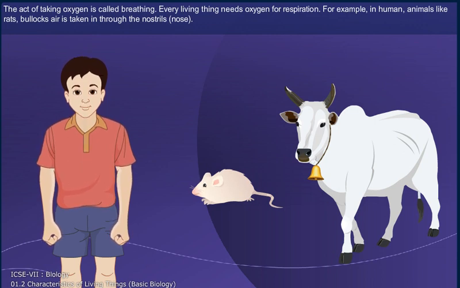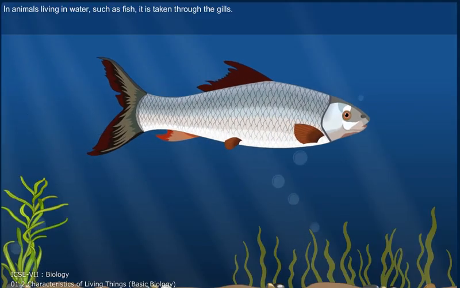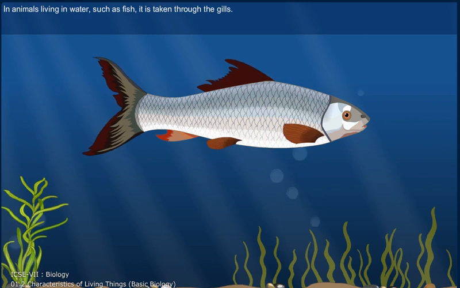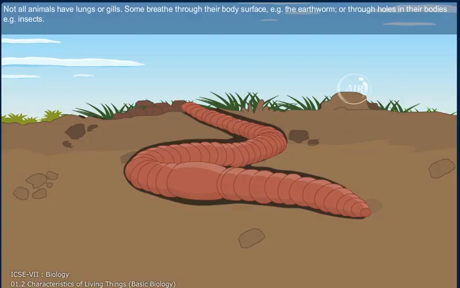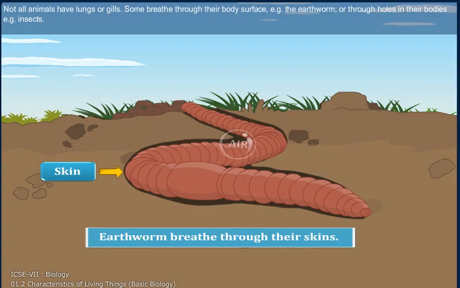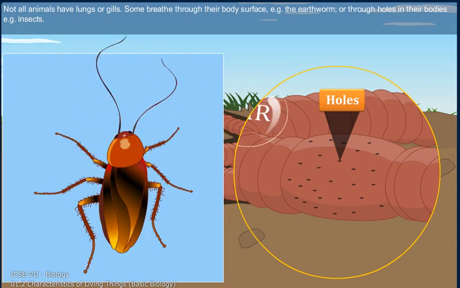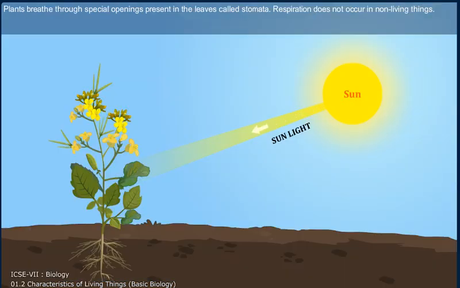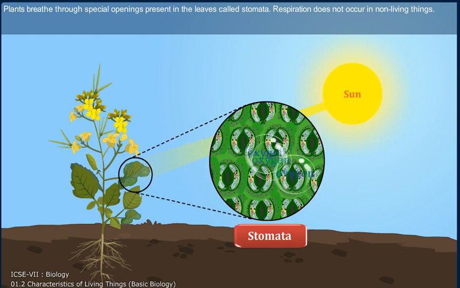For example, in humans and animals like rats and bullocks, air is taken in through the nostrils. In animals living in water, such as fish, it is taken through the gills. Not all animals have lungs or gills. Some breathe through their body surfaces, for example, the earthworm, while some breathe through holes in their bodies, for example, insects. Plants breathe through special openings present in the leaves, called stomata. Respiration does not occur in non-living things.